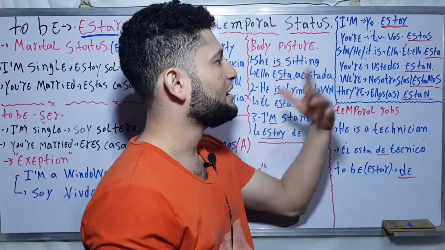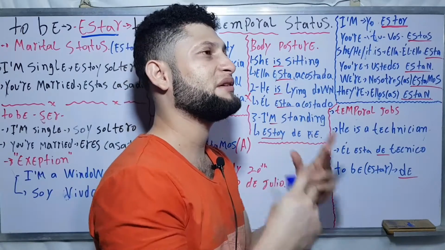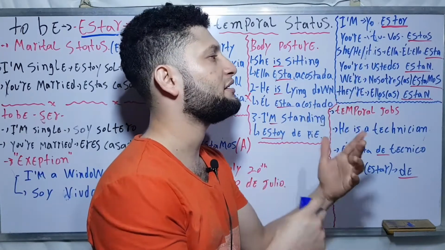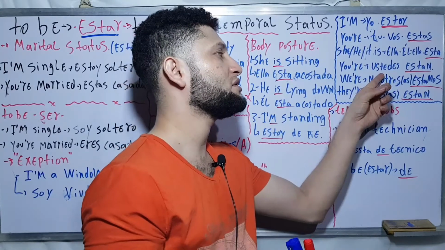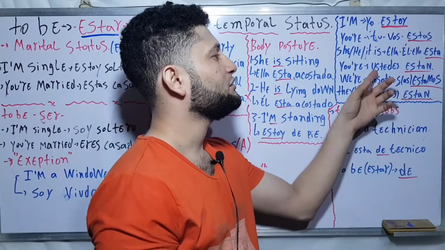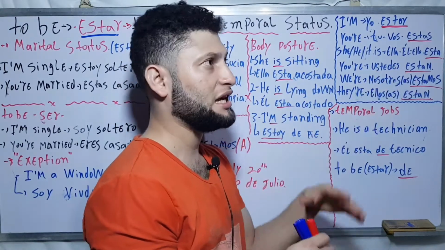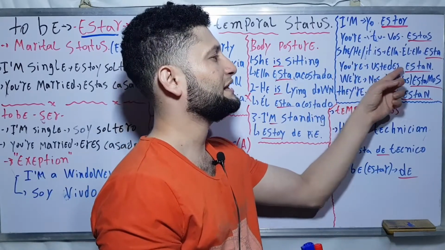Now the second one, you are. In this case, I'm not speaking about the second person in singular. When I say you are, I'm speaking about the second person in plural. This is the conjugation for the second person in plural: ustedes están. In this case, you guys. So you are, ustedes están.